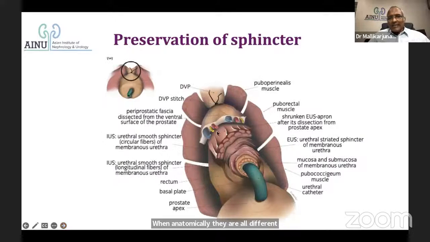So if you look in the other direction, from upward downwards, this is the DVC, this is going to be the shrunken apron, and this is going to be the skeletal muscle, and this is going to be the circular muscle and the longitudinal fibers which are there inside the urethra. So this is how the depiction of the anatomy looks.